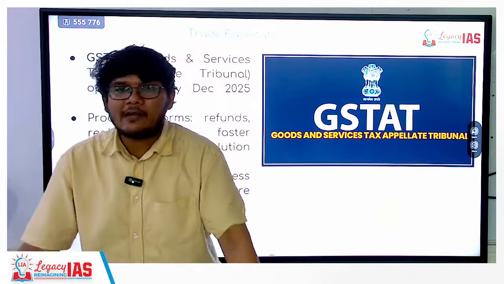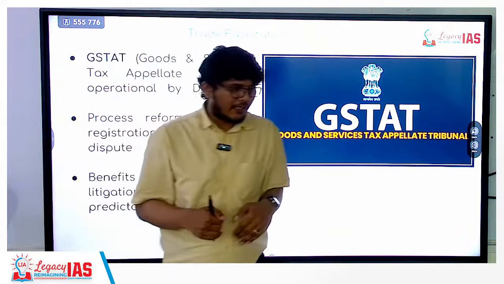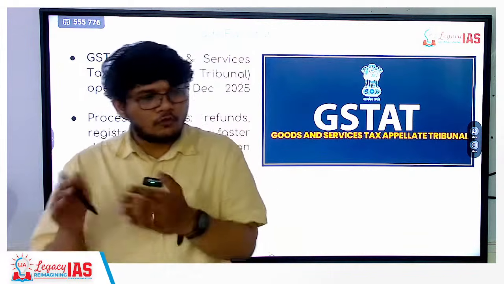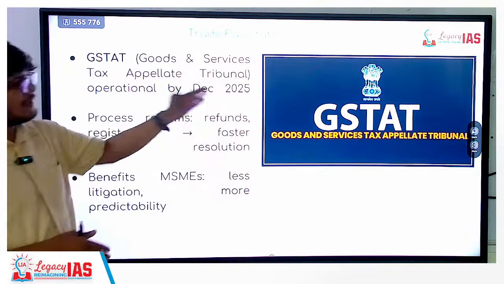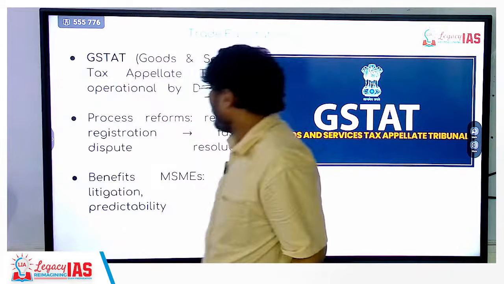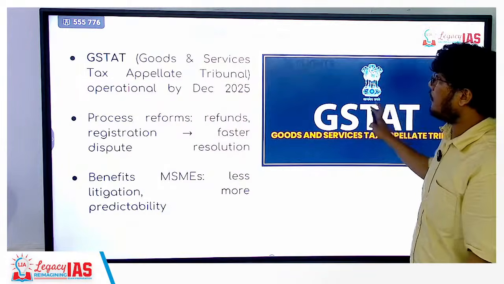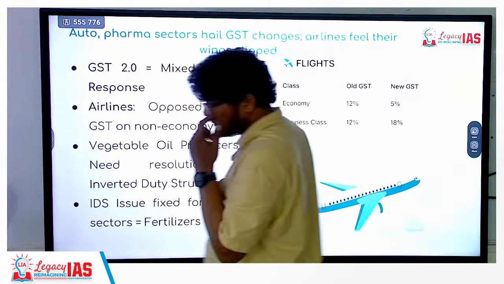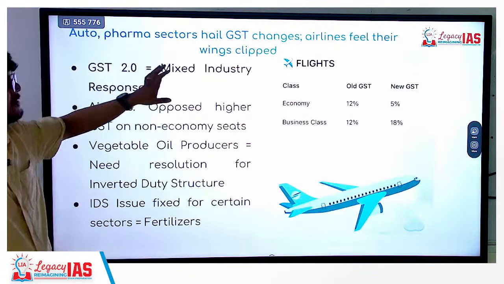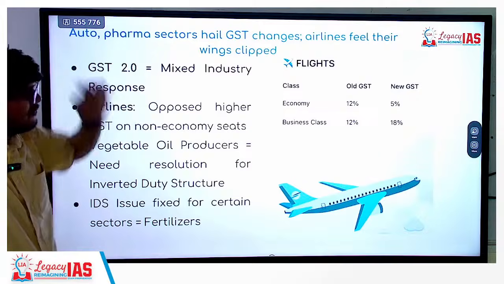So if you file for a refund and the refund is rejected, or it is delayed, or it is lesser than what you have filed for, you can take it up with the GSTAT, that is the GST Appellate Tribunal. Okay? So that is a very basic thing that was required. Next, this topic is with respect to GST, but different industries.